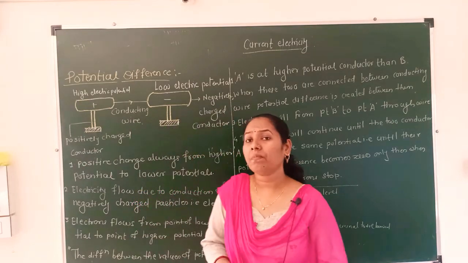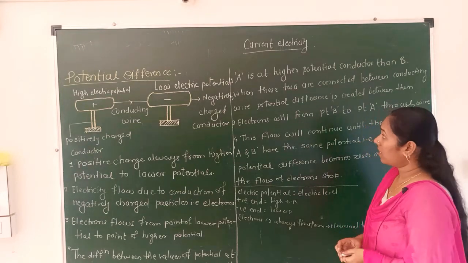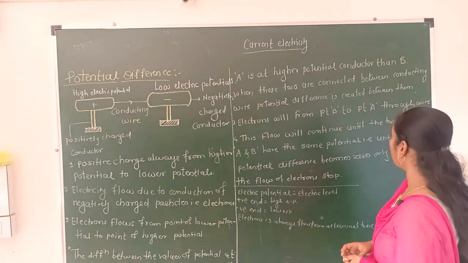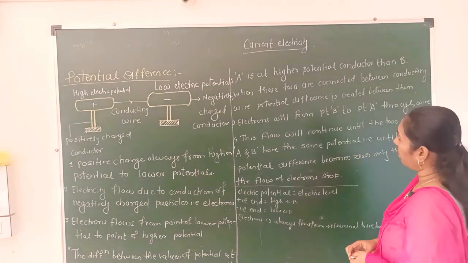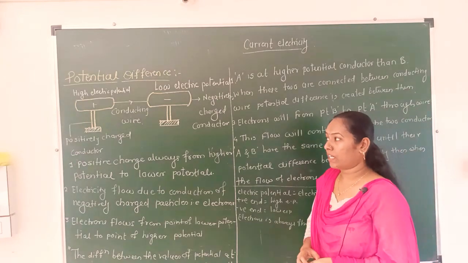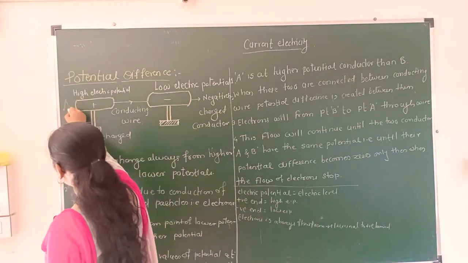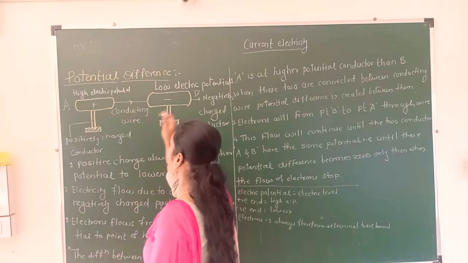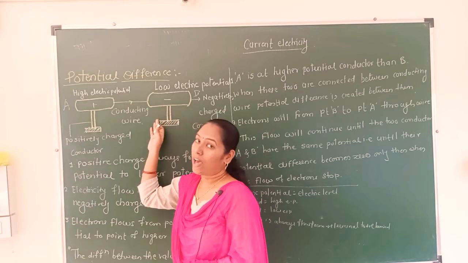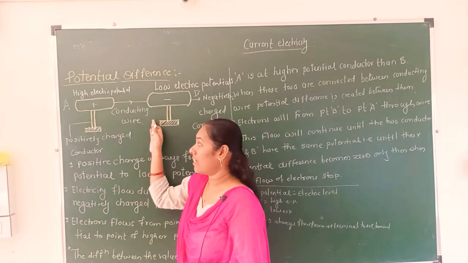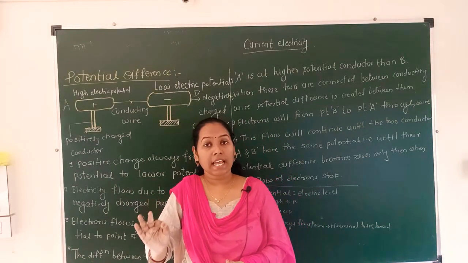Okay, see, here is the description about the diagram. The point A is at a higher potential conductor than B. Why? Because here is point A and here is point B, and the difference between the electric levels of these two points is known as potential difference. Potential difference is nothing but the difference in electric level.